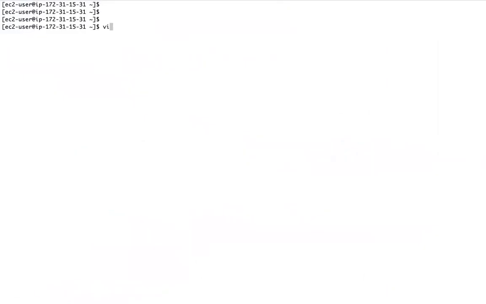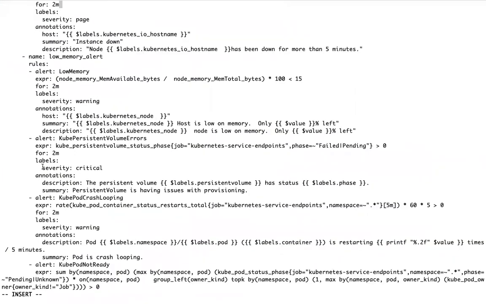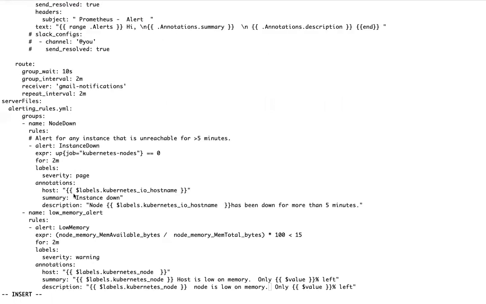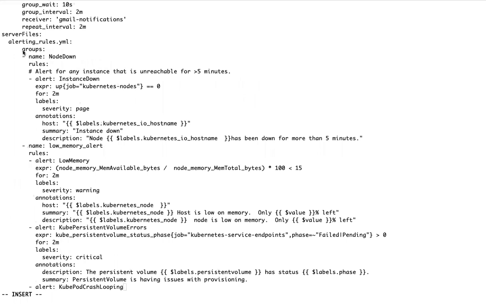So here I am creating one YML file. Now here I am defining the alert manager related information also. I am trying to configure email notification, and here I am defining the alert rules also.